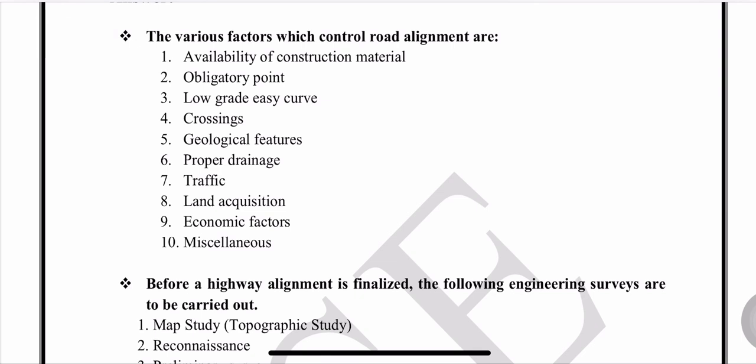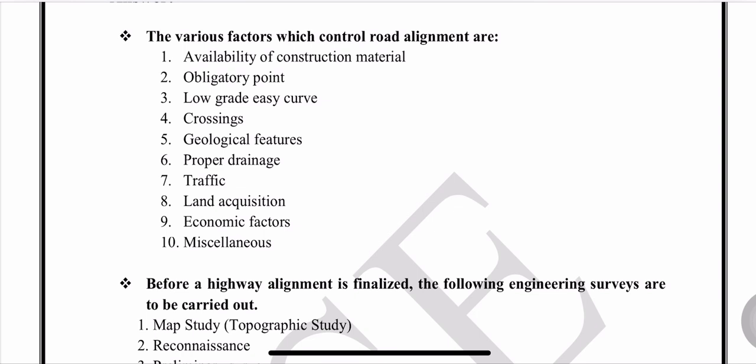The alignment should be selected so that the longitudinal slopes are not steeper than the rolling gradient. To achieve this, the alignment needs a deviation from the straight line. Crossing: the minimum number of cross drainage works is connected to the road alignment. To achieve this, the road should be aligned at 90 degrees to the crossing.